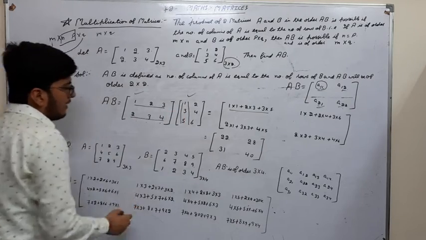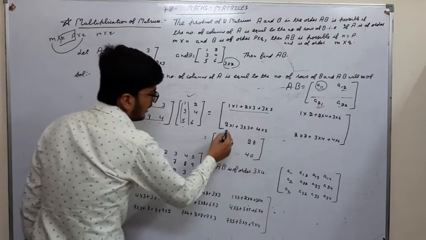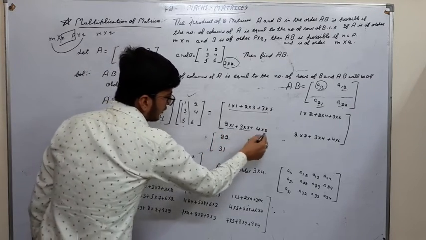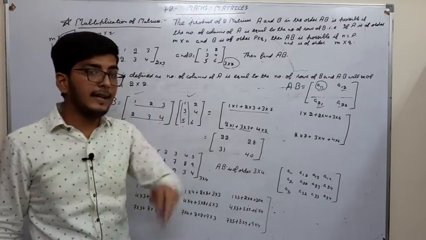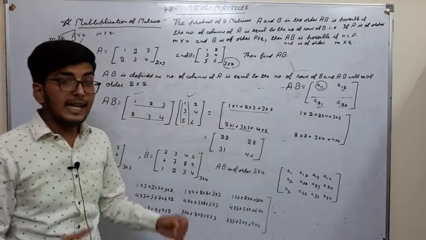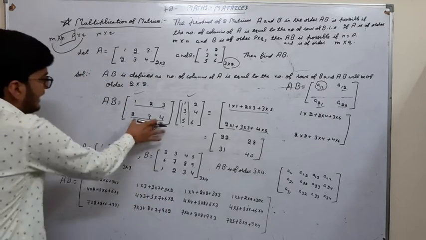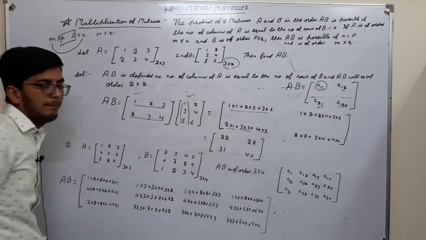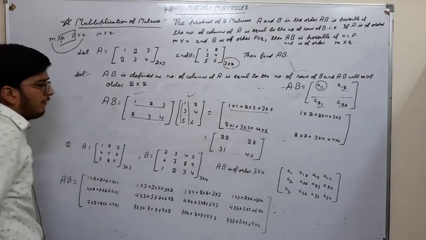2 into 1 plus 3 into 3 plus 4 into 5. This will be our third element. Now the last element, the fourth element, will be A22. A22 means second row and second column, so second row of A and second column of B.